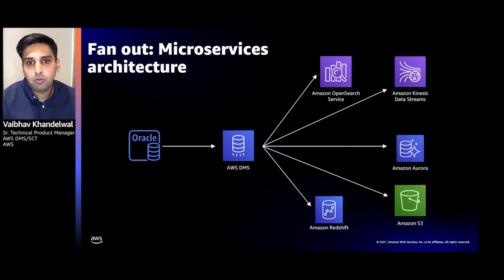You can fan out into a microservices architecture. So you have got a big old monolithic OLTP system and you are looking to split it into microservices to build a new, more scalable architecture for flexibility. You can use DMS to bring data from certain tables, and you can even fan in data using DMS. MySQL shards into a single Aurora instance is a good example of fan-in.